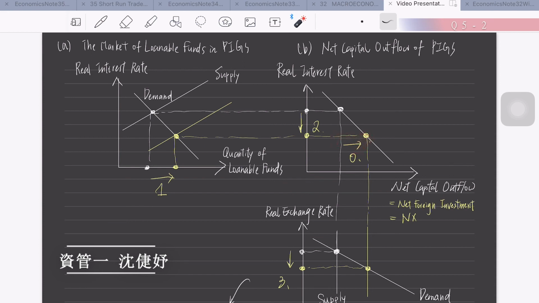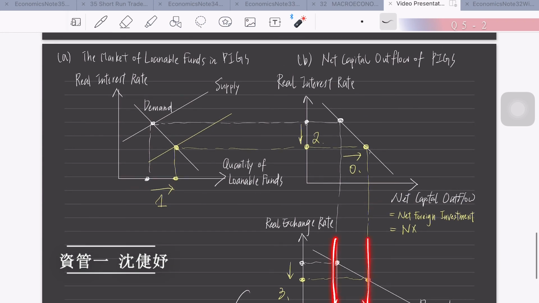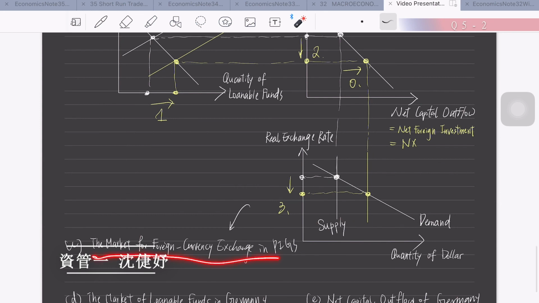So here we could see the point gets to here, and that will lead the supply curve of the market of loanable funds in PIGS to shift to the right, and we could see that will lead to the real interest rate decreasing, and that will also lead to the supply curve of the market of foreign currency exchange in PIGS to shift to the right.